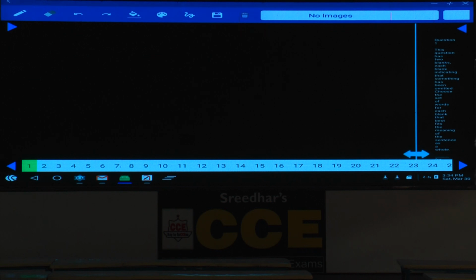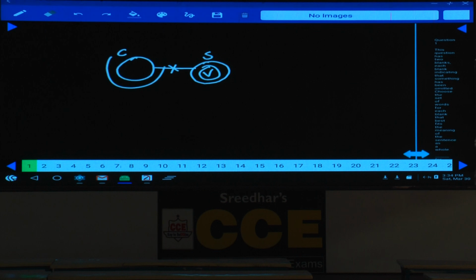No country is a state. Now this is a country and this is a state. As no country is a state, there is no intersection between these two. And all villages are states. All these villages are states. And all countries are districts. All these countries are districts. Now this is the basic diagram here.